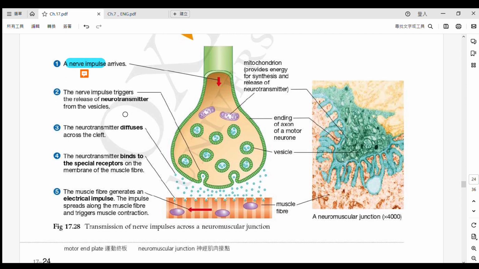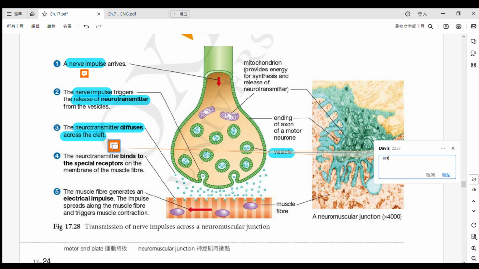Inside the synaptic knob you will find a lot of these green things, which we call synaptic vesicles. These synaptic vesicles receive the nerve impulse, and then they release the neurotransmitter. After the vesicles release the neurotransmitter, it will move across the synaptic cleft.